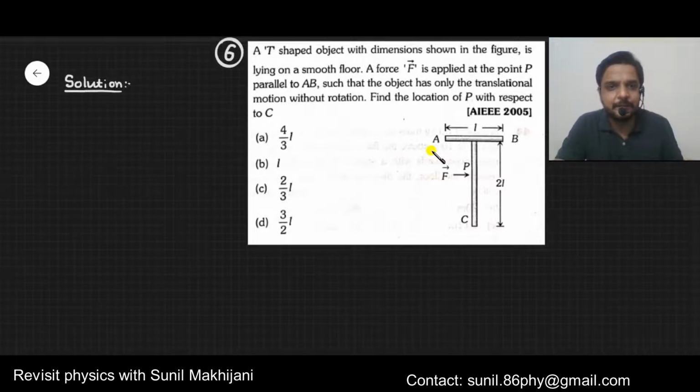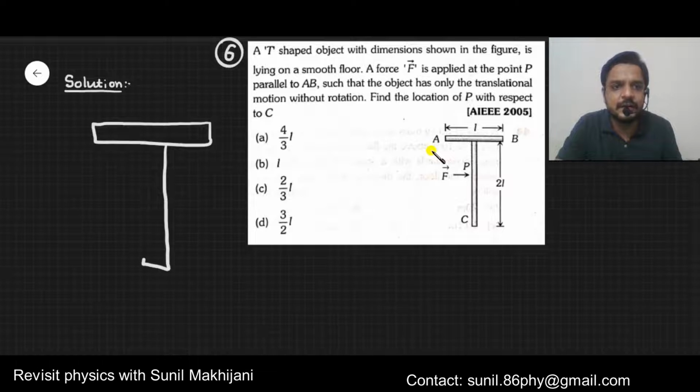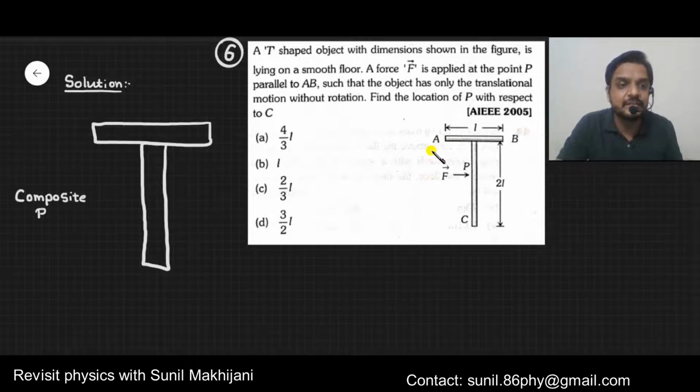Now if you look at it, this body consists of one horizontal rod and another vertical rod like this. Look at this diagram. Such bodies which consist of two rods, horizontal and vertical, or maybe three rods, are known as composite bodies. So it is a question to find the center of mass of a composite body.